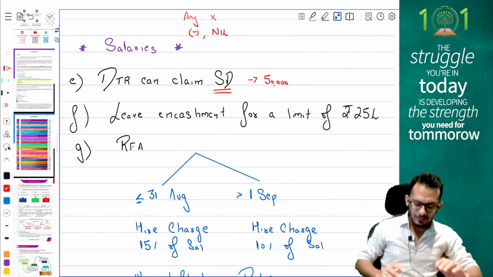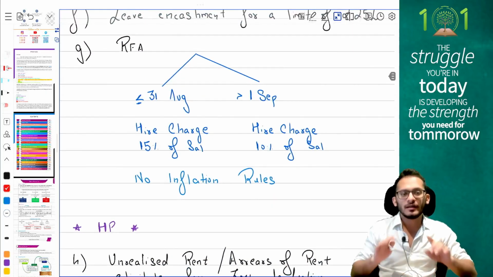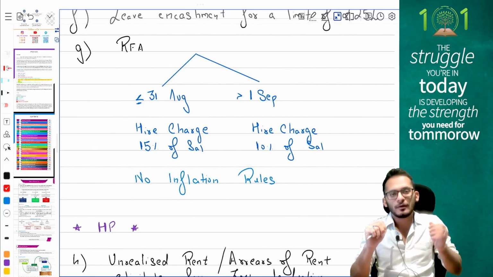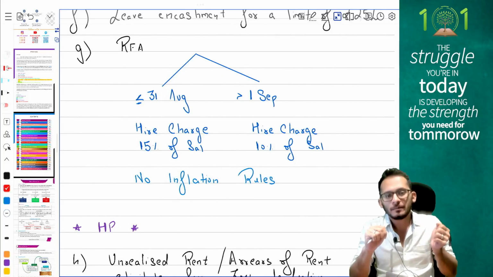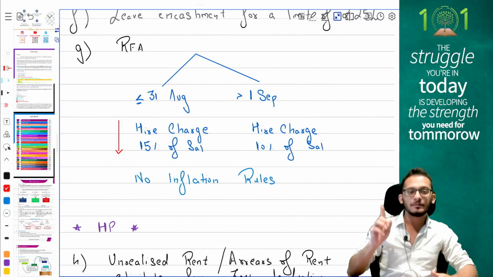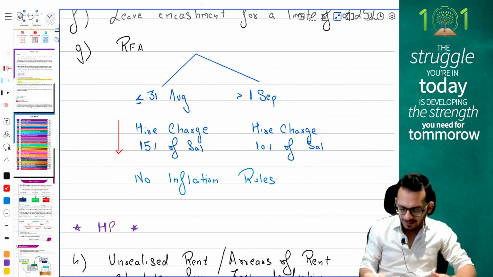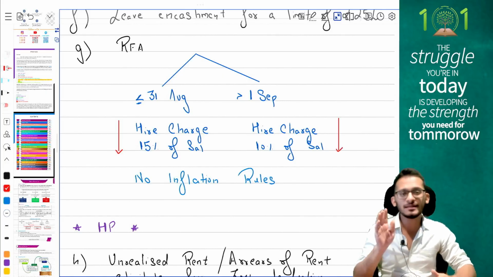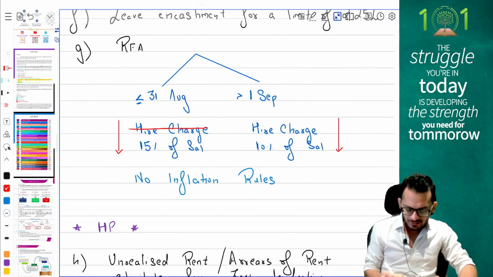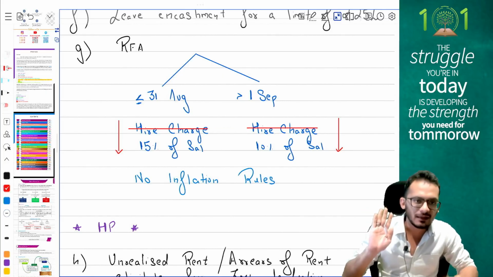Next is your amendment of RFA. The provisions of RFA say if you are going to have an RFA before 31st August, then you will have to apply higher charges or 15% of salary, whichever is lower. But if you are having an RFA after 1st September, then it is higher charges or 10% of salary, whichever is lower. If the question says that the place was not hired but it was owned, simply ignore the higher charges and do 15% of the salary or 10% of salary. That is what the rules were.